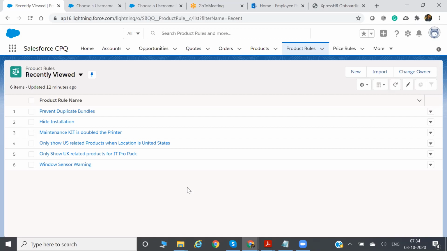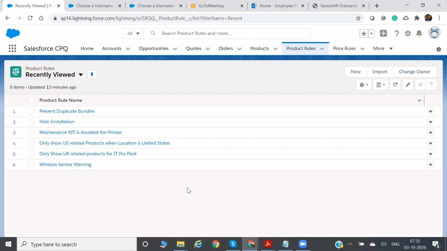Suppose you are adding one product with quantity 6, and if we sell product B, then automatically the quantity will become 12. There are two product options in a bundle, product A and product B. If you are selling product A with quantity 2, product B will automatically become 4.